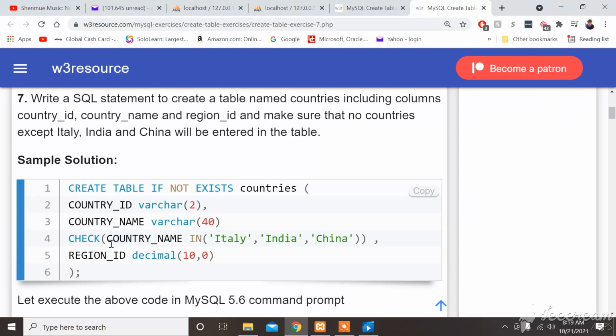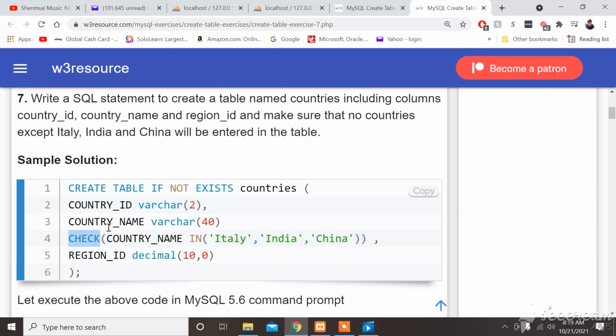Alright, check, parentheses. Country name in, parentheses, apostrophe Italy, comma space, apostrophe India, comma space, apostrophe China, and then closing parentheses for this, closing parentheses for this, and closing parentheses for this.